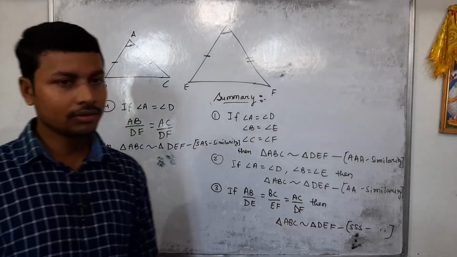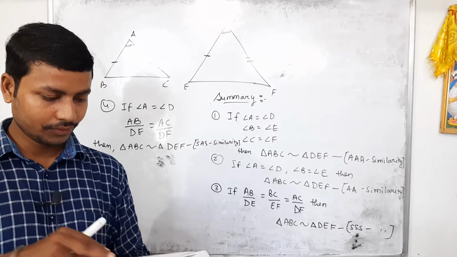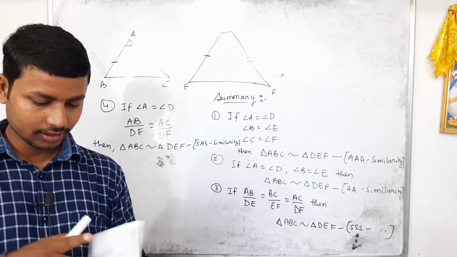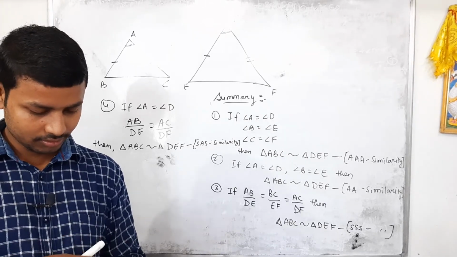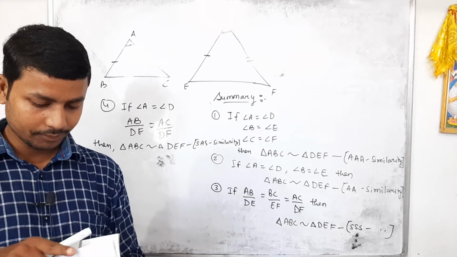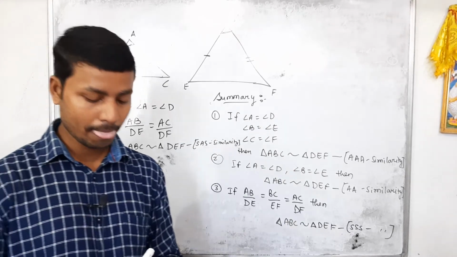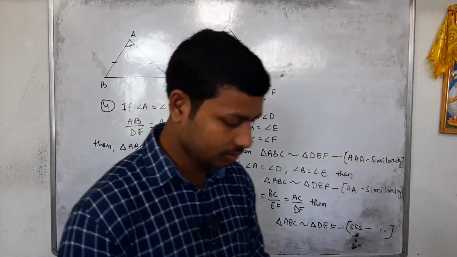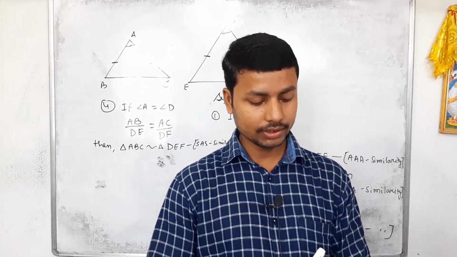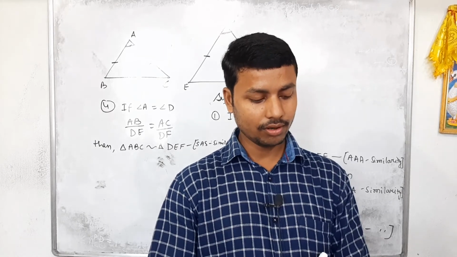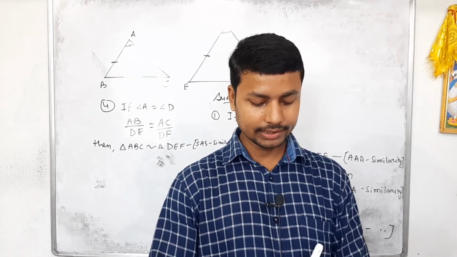So go through it and practice the questions from the solved examples. There are lots of solved example questions in your RS Aggarwal. So practice the solved examples, then you can easily solve exercise 7B. We will do the solved examples well. There are a total of 32 examples. So first of all we will do all the 32 examples. After that you can easily calculate exercise 7B.